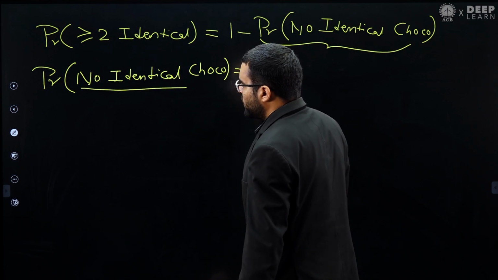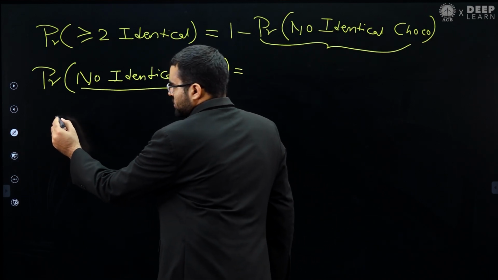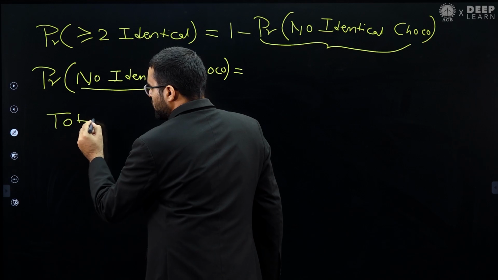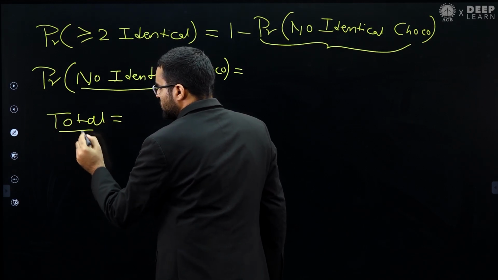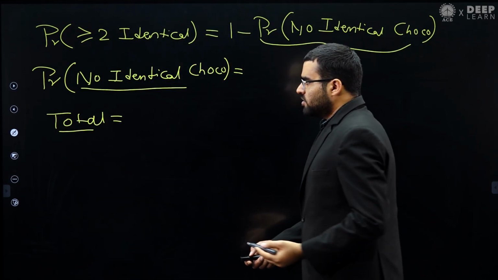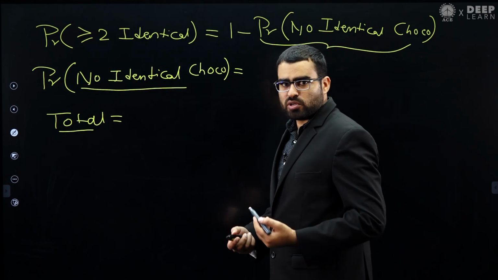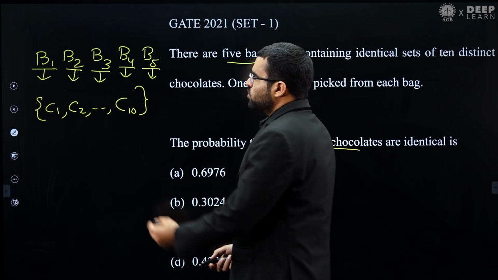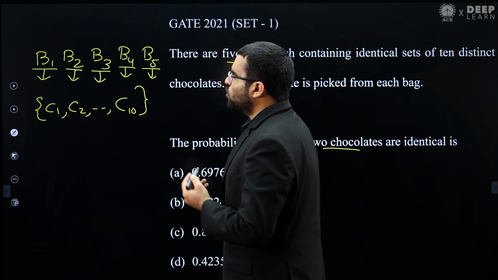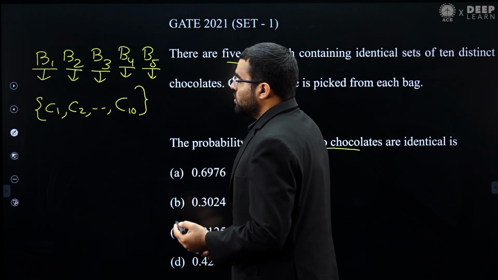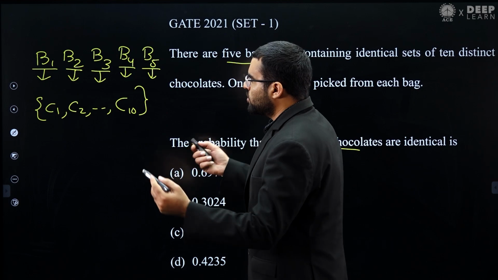So first we want to find out the total number of ways.